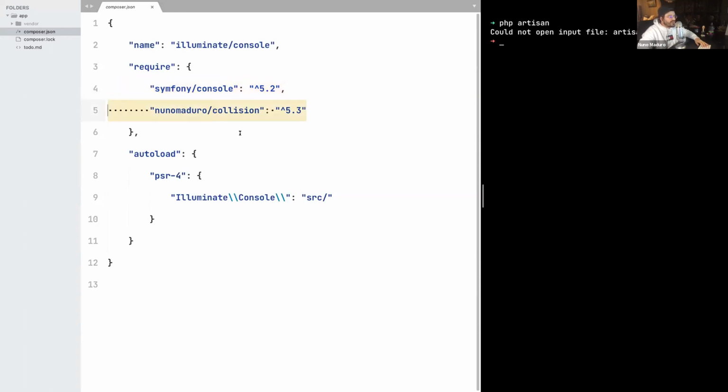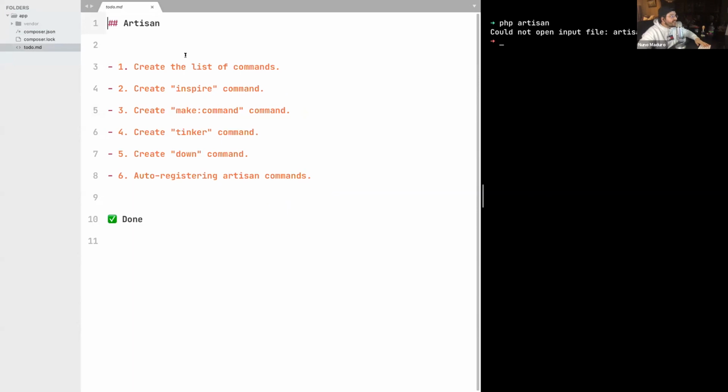Then we are also going to require nunomaduro/collision, which is a package of mine that gives you beautiful error reporting in the terminal. It's the equivalent of when you have an error in the browser and the error gets displayed beautifully for you. Collision is the same thing, but for the console. Once I created this file, I ran composer install to make sure it works as expected. Besides that, I haven't done anything else, and I have this to-do markdown, which just has the tasks we are going to perform today.